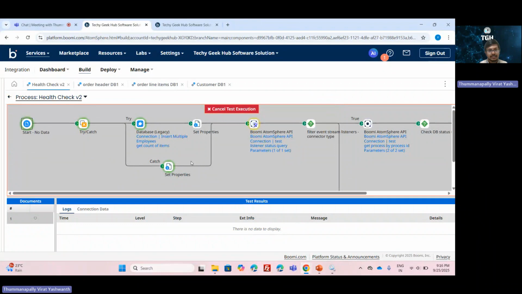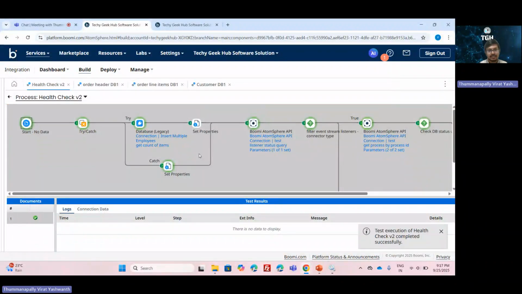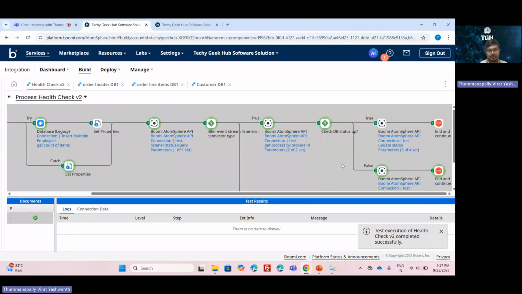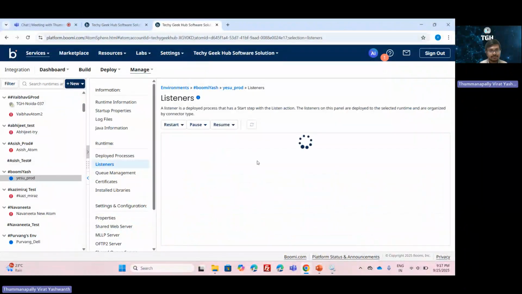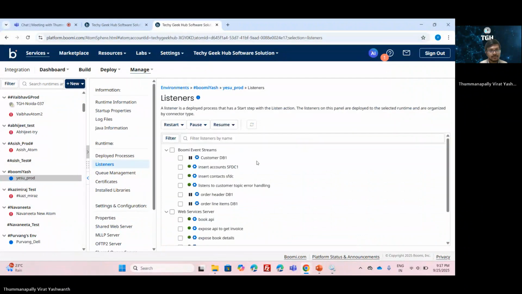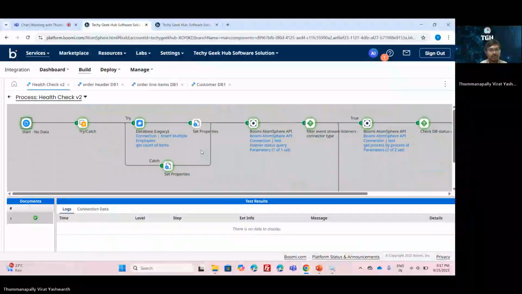Now it is checking the database. Since the database connection is not established, the database connection has failed, so it is coming to the catch path. Since the database is down, it needs to pause all the event stream listeners which have database as the target system. So it came to the false path. And let me go to the listeners and refresh it. So here, since the database target system is down, it paused all the event stream listeners which have database as the target system.